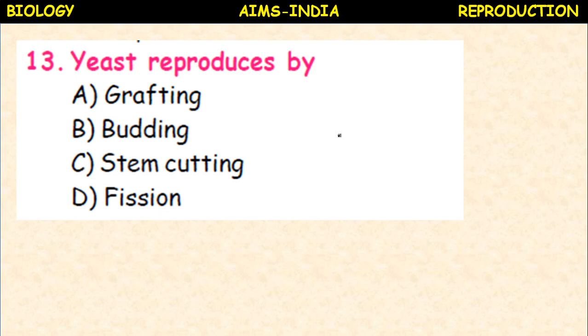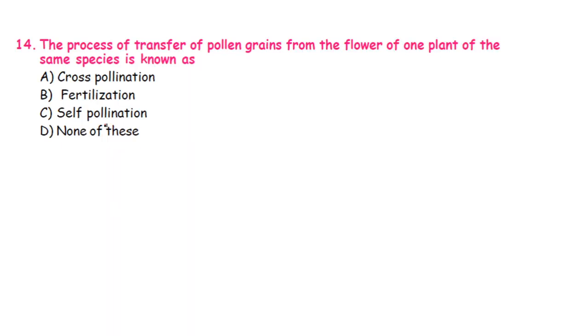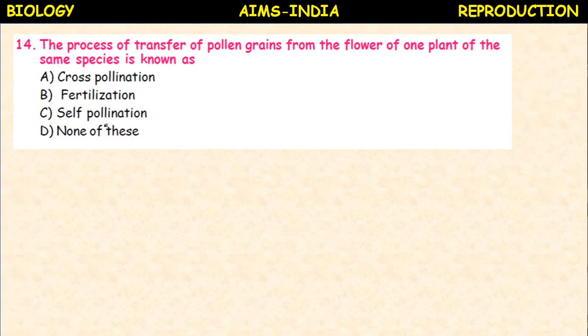So yeast shows budding. This is the yeast, slowly it develops an outgrowth, which detaches and grows into an individual. This kind of process is called budding. Budding is also seen in hydra.